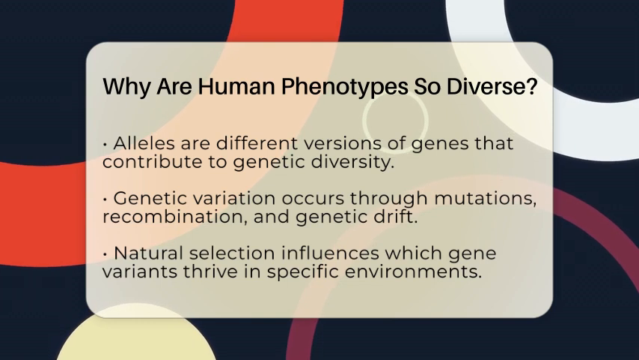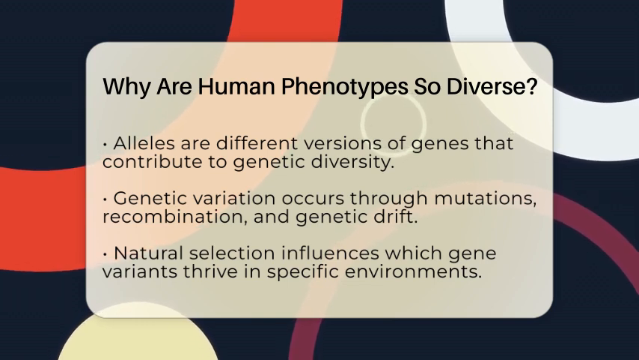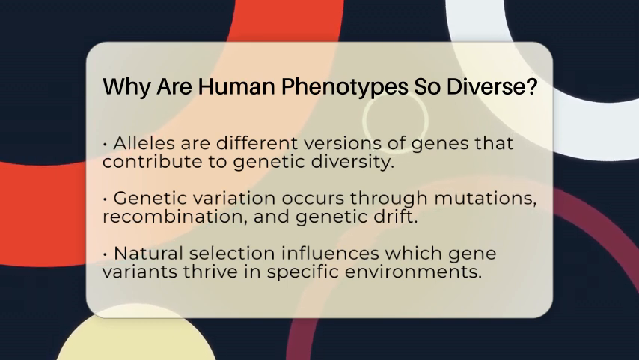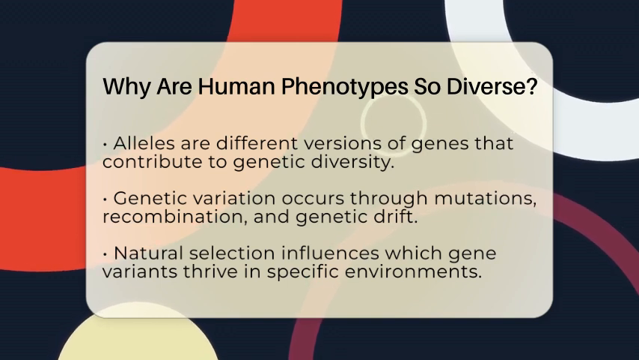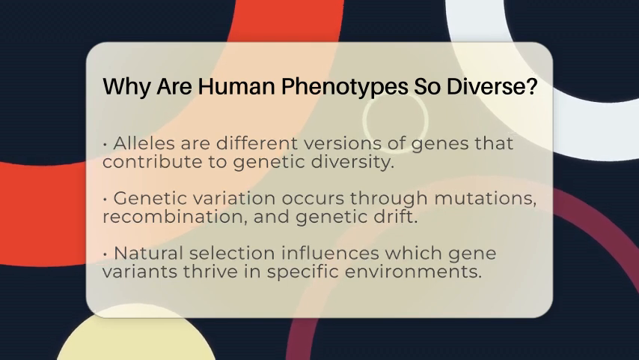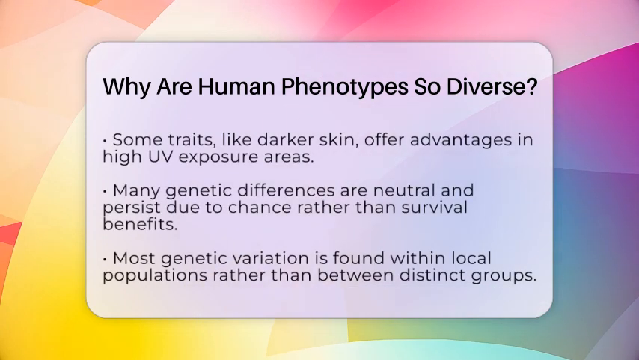Natural selection plays a role too. Some gene variants can give advantages in certain environments. For instance, people in areas with high sun exposure may develop darker skin to protect against ultraviolet radiation. On the other hand, some genetic differences are neutral, meaning they do not have a clear positive or negative effect on survival. These variations can persist in a population simply by chance.